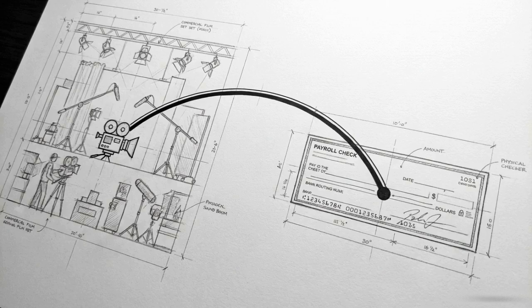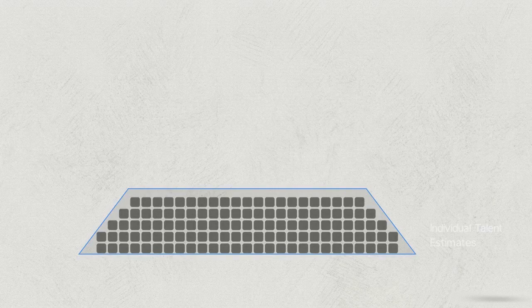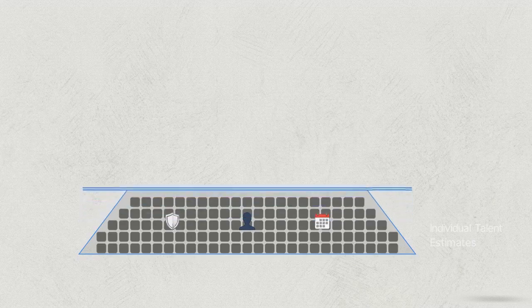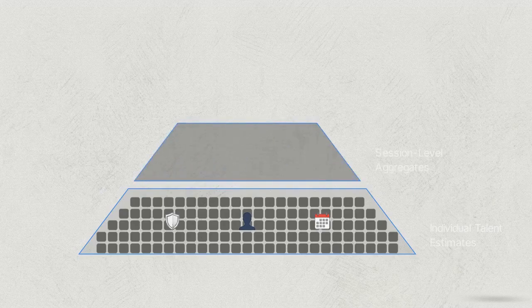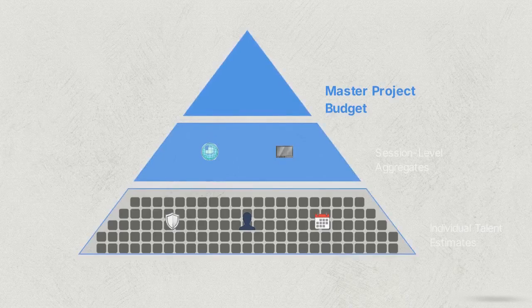years down the line. This 3-layer estimation system establishes financial visibility through a strict data architecture, starting with a wide base. This represents individual talent estimates, locking in bedrock parameters like union classification, session type, and 13-week holding fees. An AI engine suggests appropriate fees at this individual level. These parameters roll up into the middle layer, session-level aggregates, capturing media and territories. Finally, they fuse into the pyramid's single peak, the master project budget.